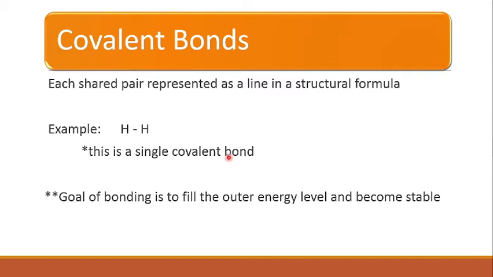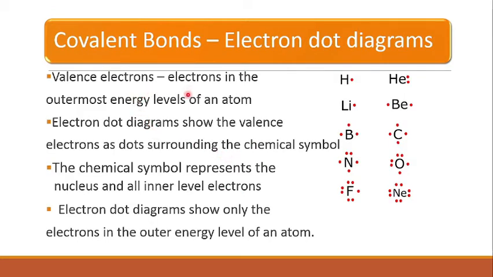The main goal of bonding is to fill the outer energy level of atoms to become stable, right? The valence electrons are the electrons in the outermost energy levels of an atom. Electron dot diagrams show the valence electrons as dots surrounding the chemical symbol. The chemical symbol represents the nucleus and all inner level electrons, and the dots show only the valence electrons. We know that only the valence electrons take part in the bonding, and therefore we show this dot structure. This is called the Lewis dot structure, Lewis dot diagram, or electron dot diagram. Electron dot diagrams show only the electrons in the outer energy levels of an atom.